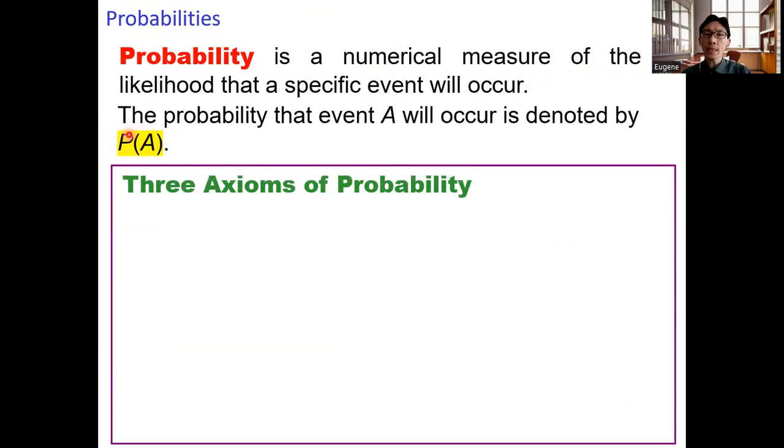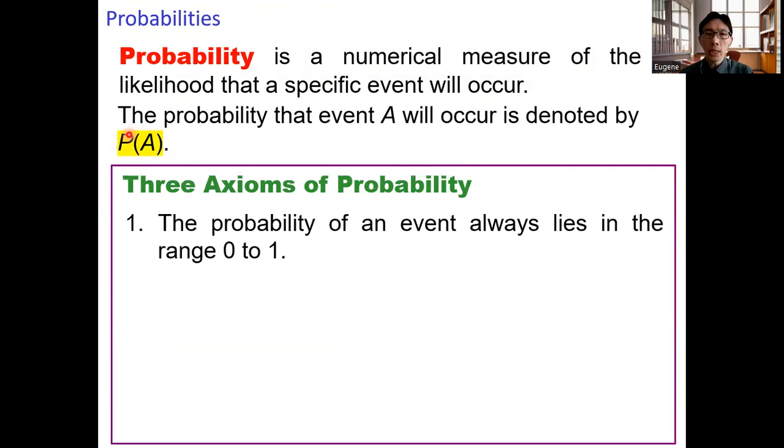Let's take a look at three axioms of probability. The first axiom states that the probability of an event always lies in the range between 0 to 1. So that is, P of A is in the range of 0 and 1. When P of A is equal to 0, that means event A can never occur. When P of A is equal to 1, that means event A definitely will occur.